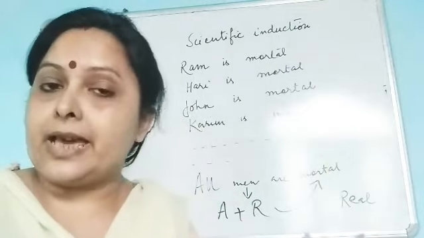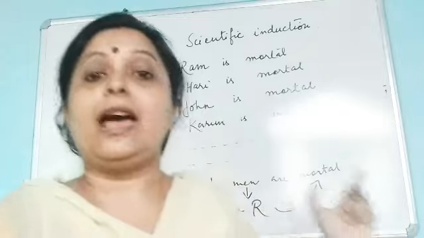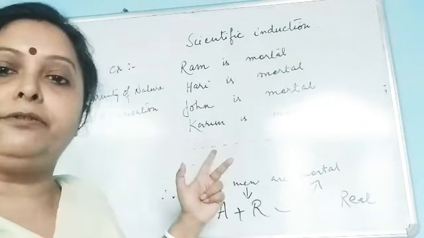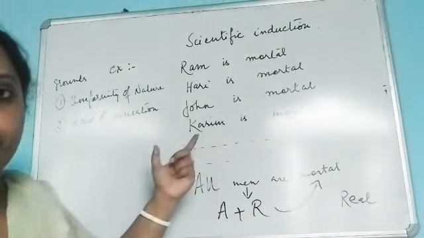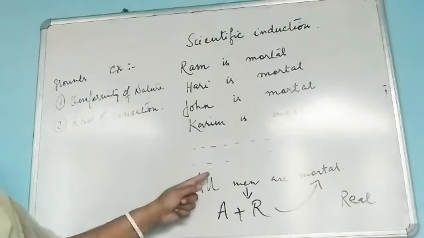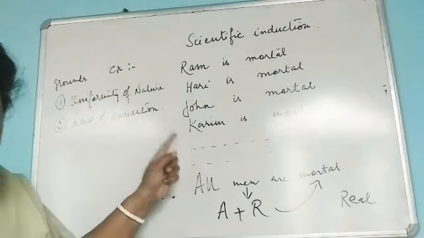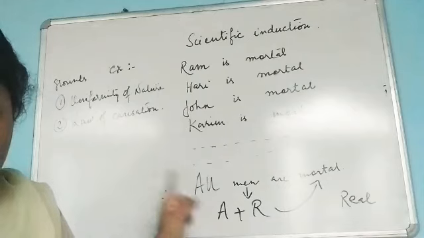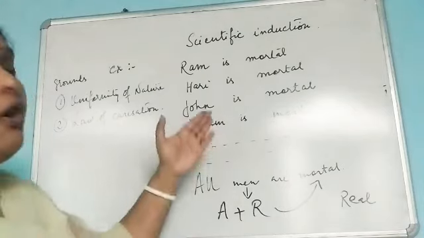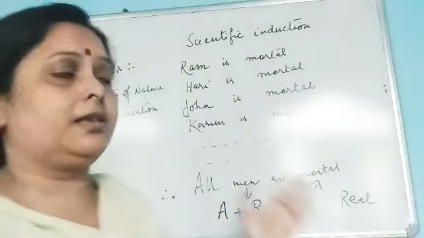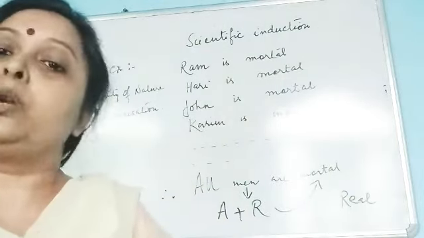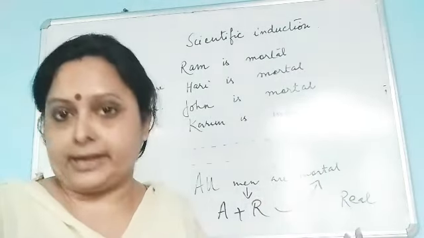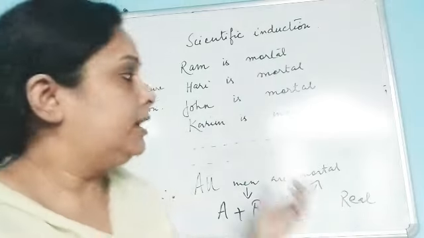The next characteristic is that scientific induction, as it is an induction proper, deals with both the formal truth and the material truth. You can see the example here: scientific induction establishes a materially true proposition as well as a formally true general proposition. Now the form is correct, because we have come across the form of a proposition. We know what is a proposition, what is a general proposition, what is a real proposition. So formally the proposition is correct. Now what about the material truth?